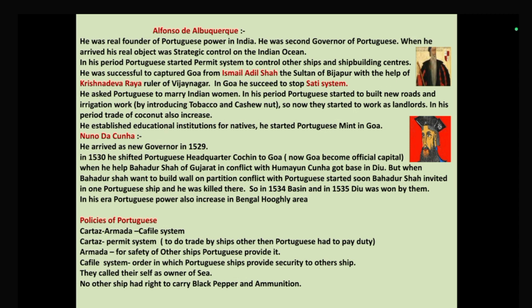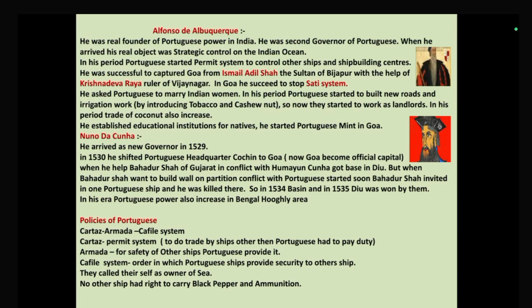Okay, the next important governor of Portuguese power is Nuno da Cunha. He arrived as a new governor in 1529. The most important thing about him is that in 1530 he shifted the Portuguese headquarters from Cochin to Goa. So the first Portuguese headquarters was Cochin, but later, in the period of Nuno da Cunha, Goa was declared the Portuguese official capital.